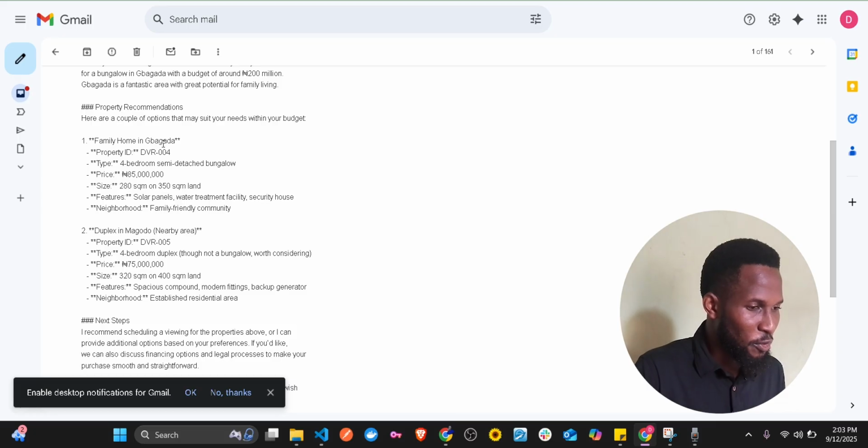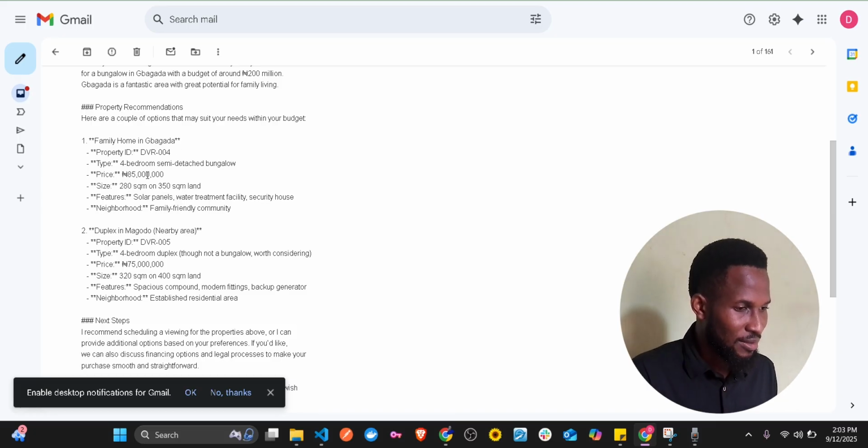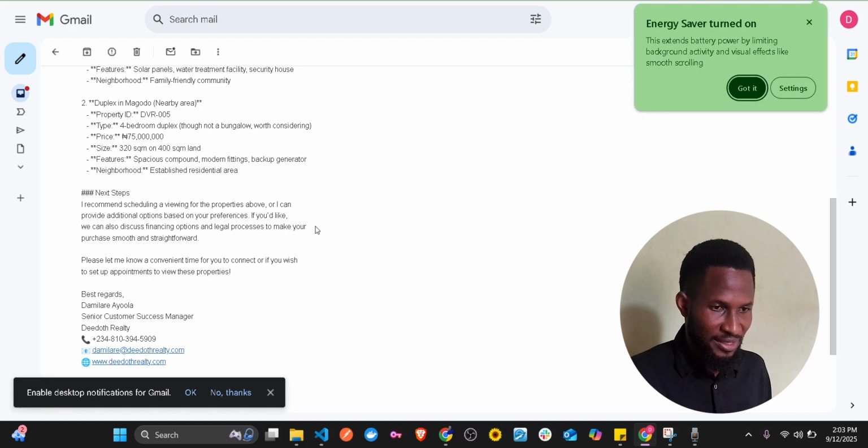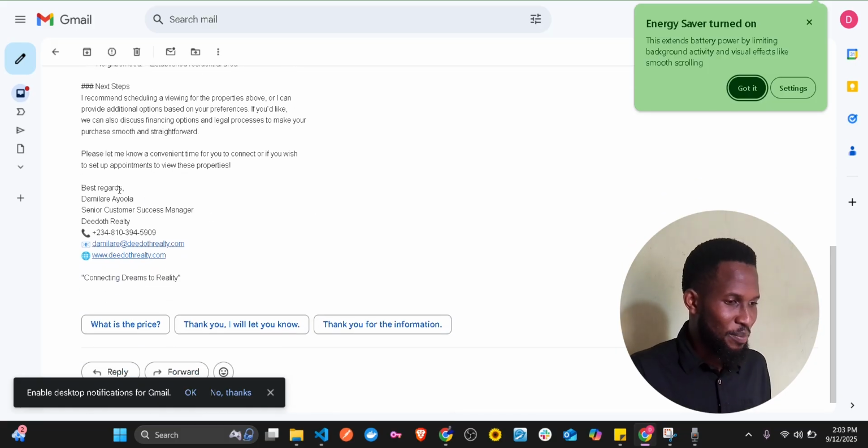See, family home in Bagada, and what's the amount? Price 85,000, the type, and then see, it's also going to give the next step. I recommend scheduling a viewing for the properties above, or I can provide additional options based on your preference. And yeah, this is it. Best regards, Damilare, Senior Customer Service Manager, d.dot, and then this is it.